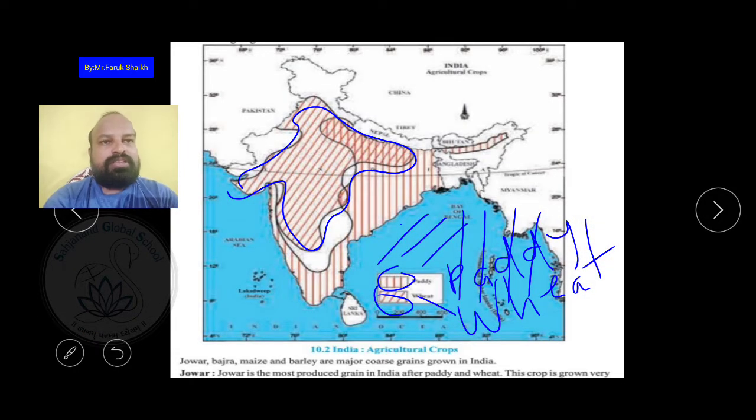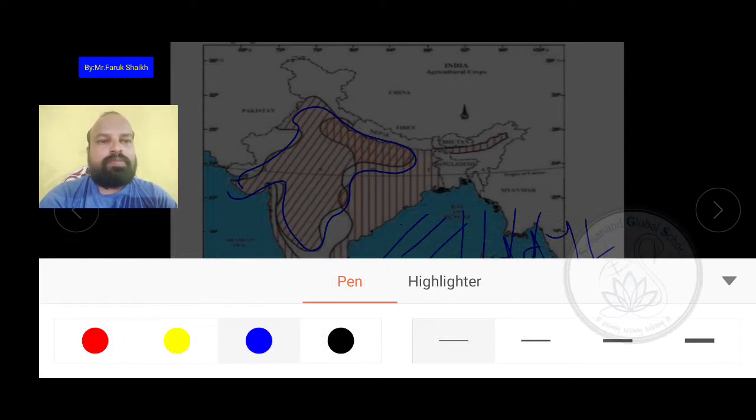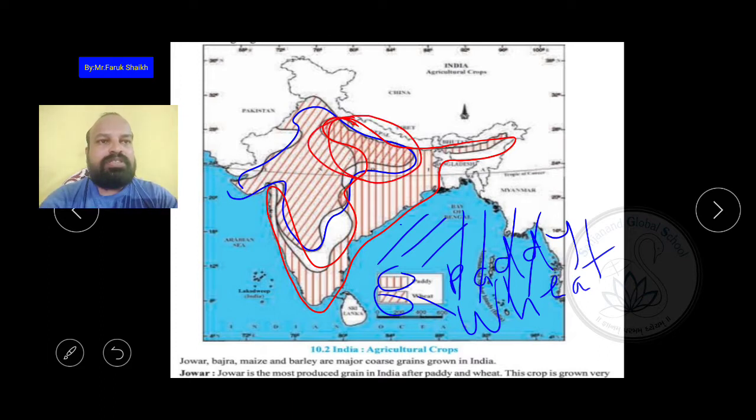Starting from here, that is wheat. It started from here to here. In this region, what is grown? Wheat is grown. And in this region, these two mixed areas, both paddy and wheat are grown.